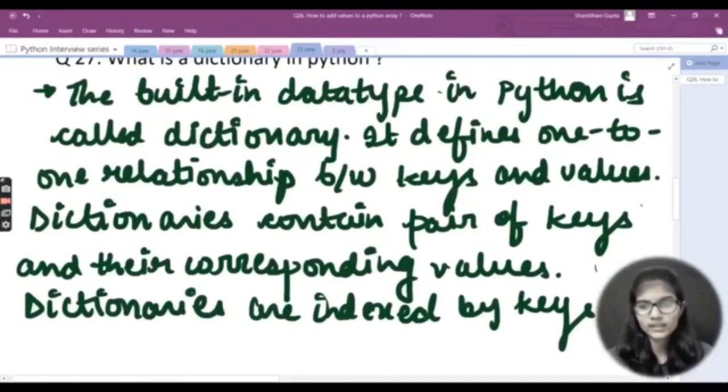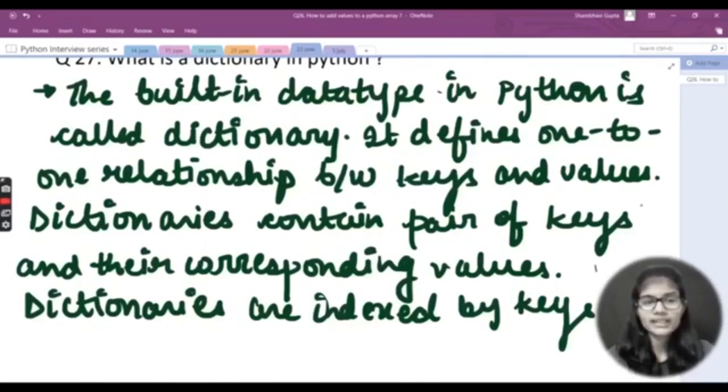You need not write here that on the left hand side of the colon we have a key, on the right hand side we have a value, and we can use this function in this. Those things are not at all needed. They simply ask you what a dictionary in Python is. So you need to tell that it is a built-in data type. After that, it defines a one-to-one relationship between keys and values. Dictionaries contain pairs of keys and their corresponding values, and they are indexed by the keys. This is all about dictionaries. You need not write n number of lines regarding dictionary.